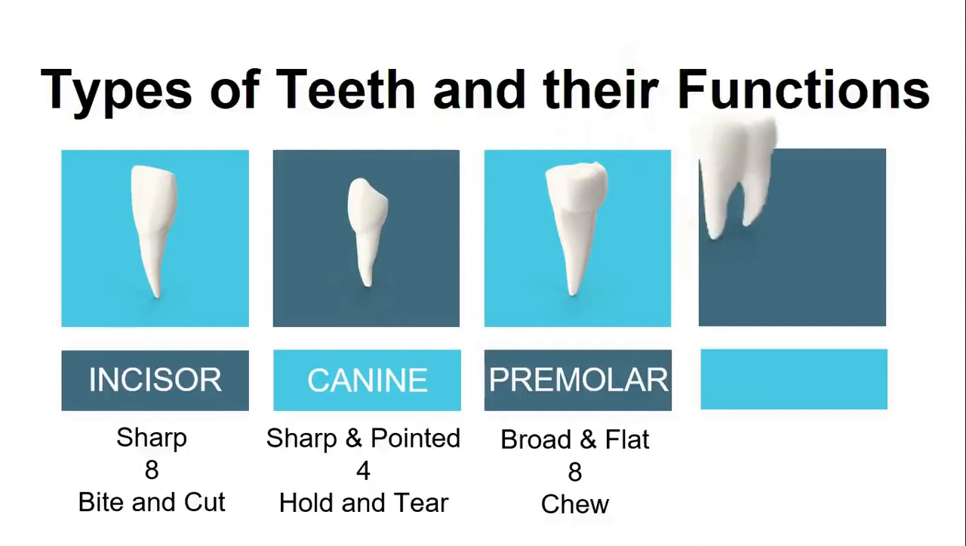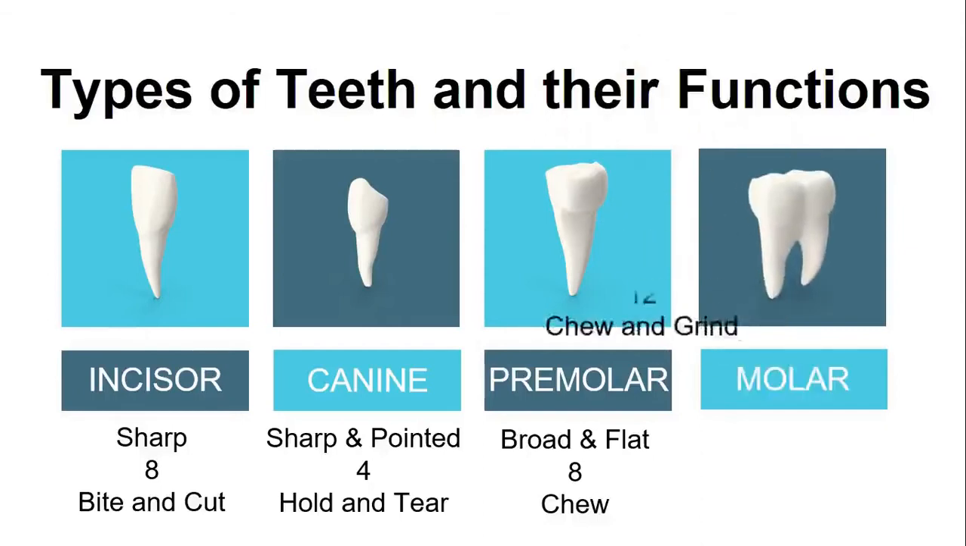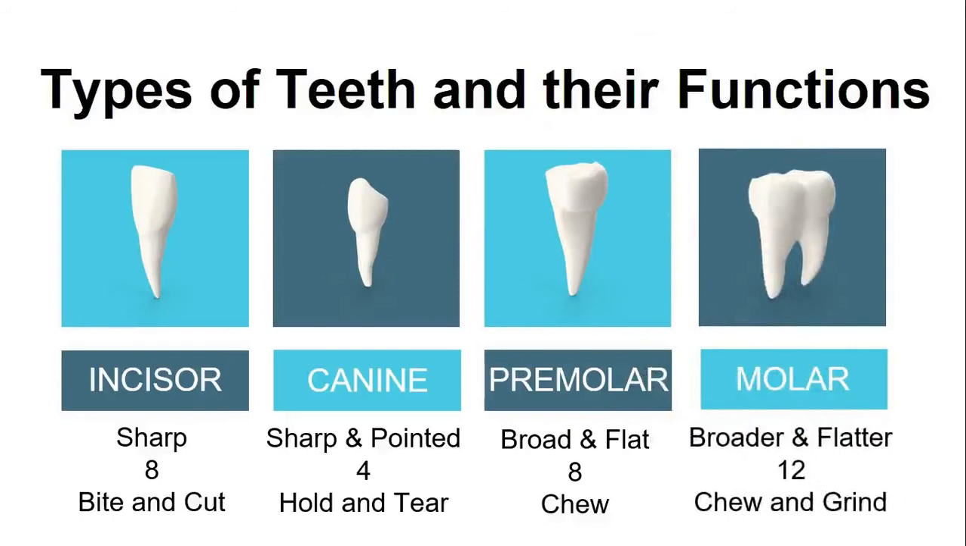And finally, molars. Molars are broader and flatter than premolars. There are 12 molars in a permanent set. Molars are used to chew and grind the food. Totally we have 32 teeth in the permanent set. These are the topics we discussed already in this blog.